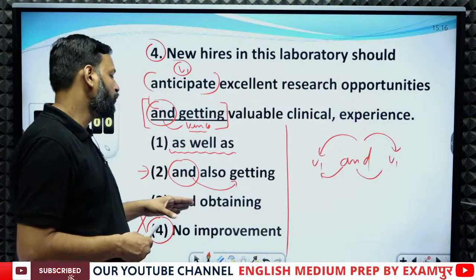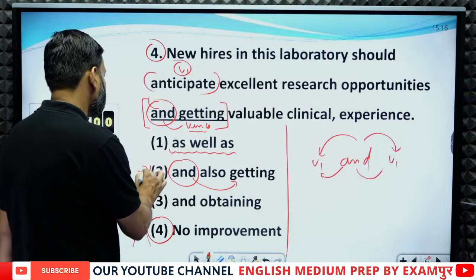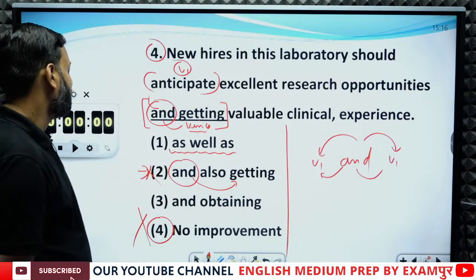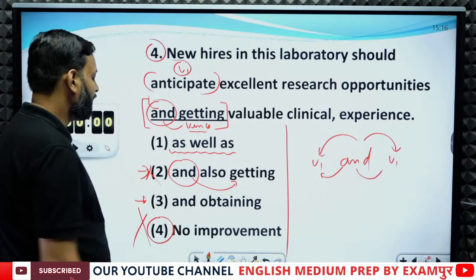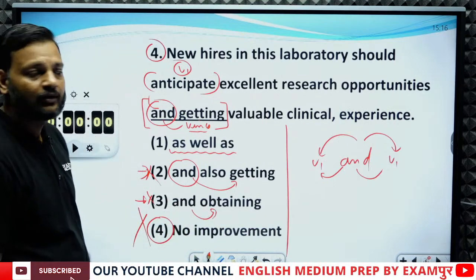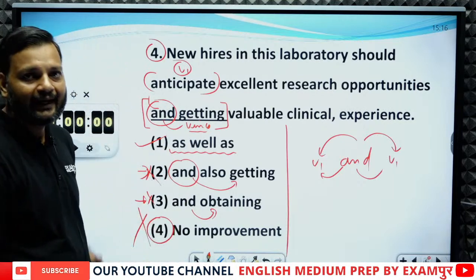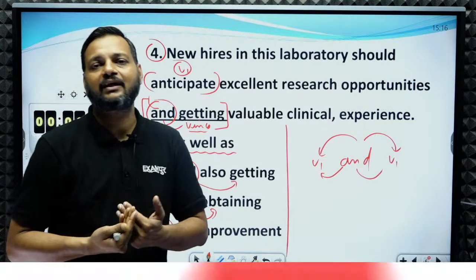So in option 2 also we have the ing form, so this cannot be the answer. And if we talk about the third one, it also has the ing form, so it can also not be the answer. So we have only one option, that is as well as.